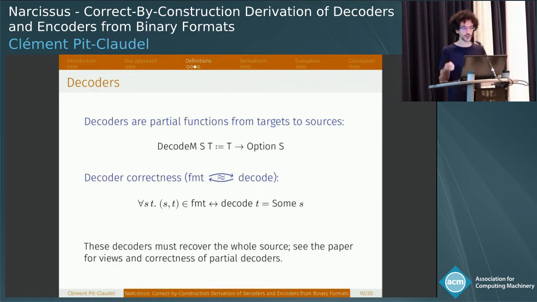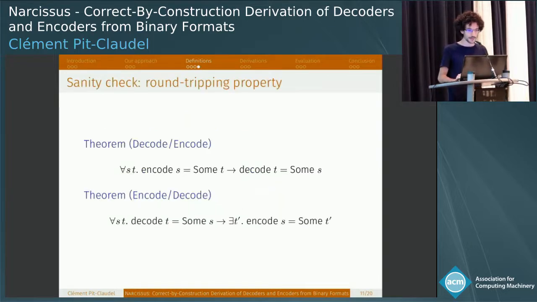The paper defines a more complex concept of views that allows you to talk about the correctness of a decoder that just recovers some of the information in the packet. We have round-tripping properties. They essentially tell you that encode and decode kind of work together, but really these are not enough. So the first one says if you manage to encode, then decode should give the same value. But the second one just says if you manage to decode and then you encode back to something, then it should encode back to something, but it might not be the same value.